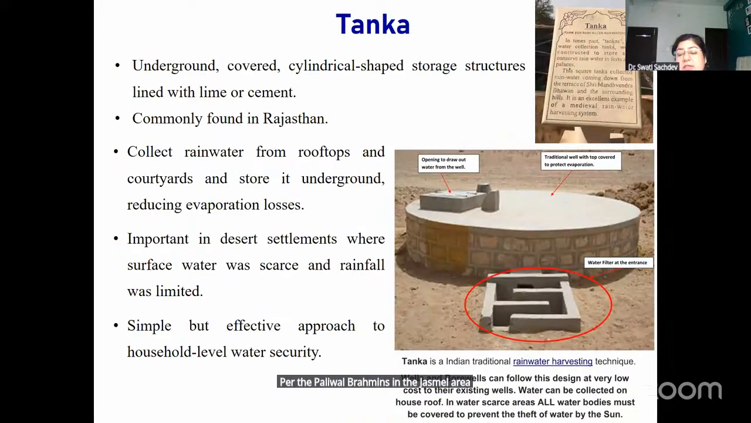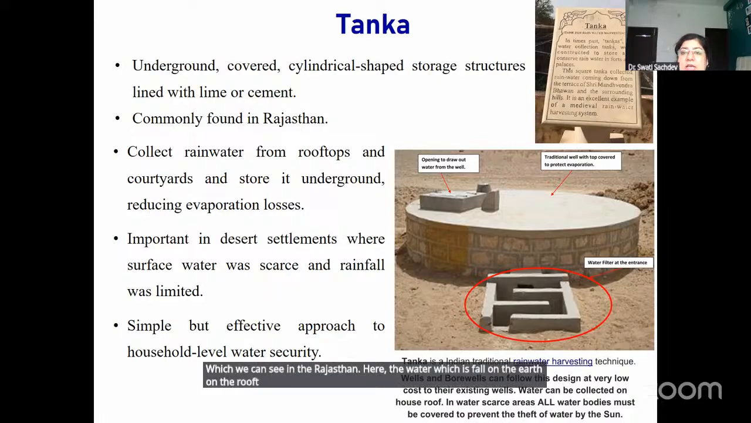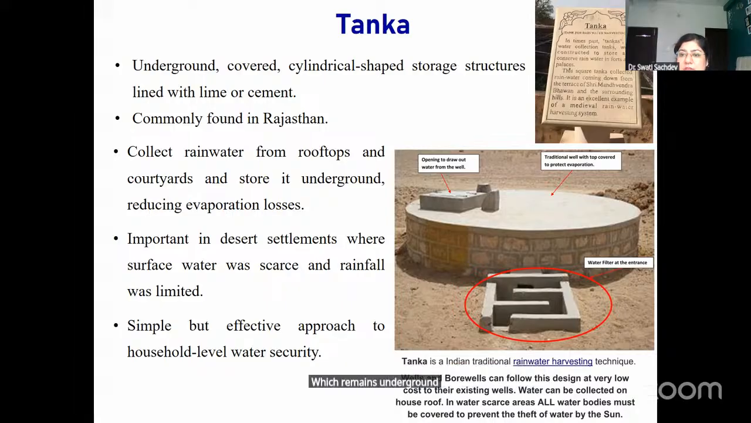Then tankas. These also we can see in Rajasthan. Here the water which falls on the rooftop or in the courtyard is collected through pipes or a channel and ultimately stored in a cylindrical storage structure which remains underground and is covered with lime or cement so that the water does not evaporate easily.